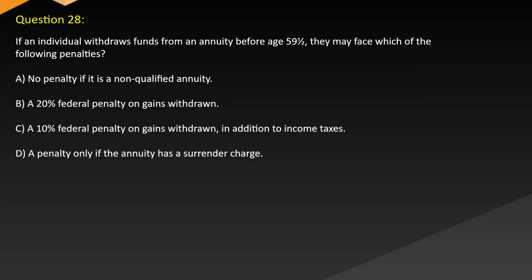Question 28. If an individual withdraws funds from an annuity before age 59½, they may face which of the following penalties? A. No penalty if it is a non-qualified annuity. B. A 20% federal penalty on gains withdrawn. C. A 10% federal penalty on gains withdrawn in addition to income taxes. D. A penalty only if the annuity has a surrender charge.